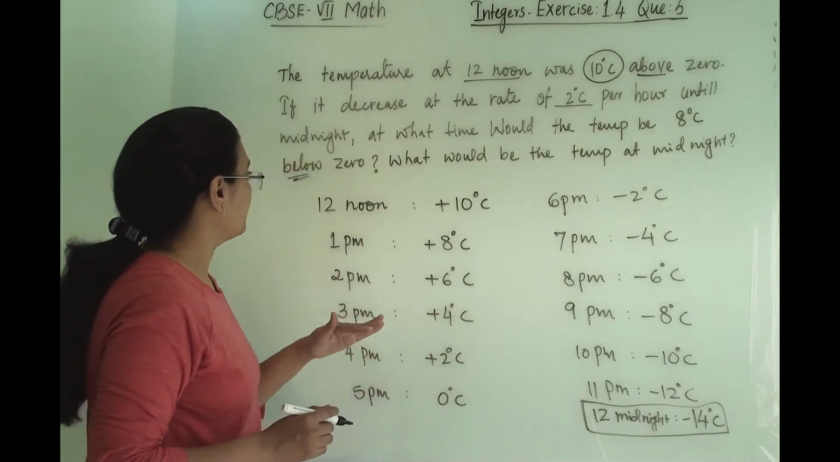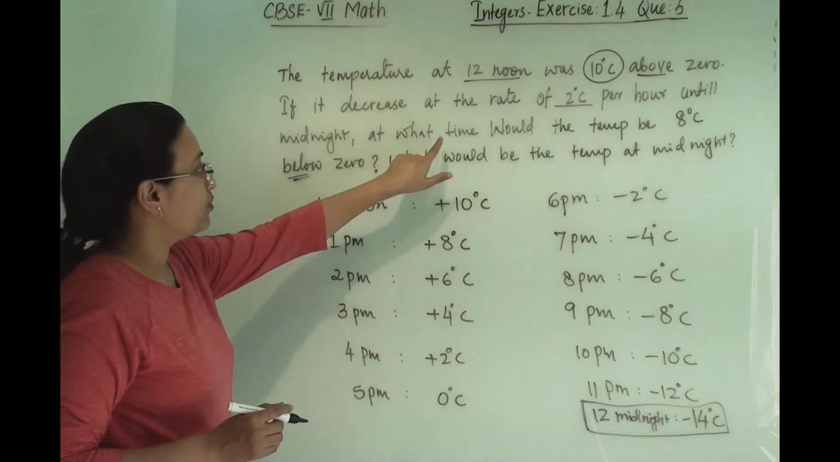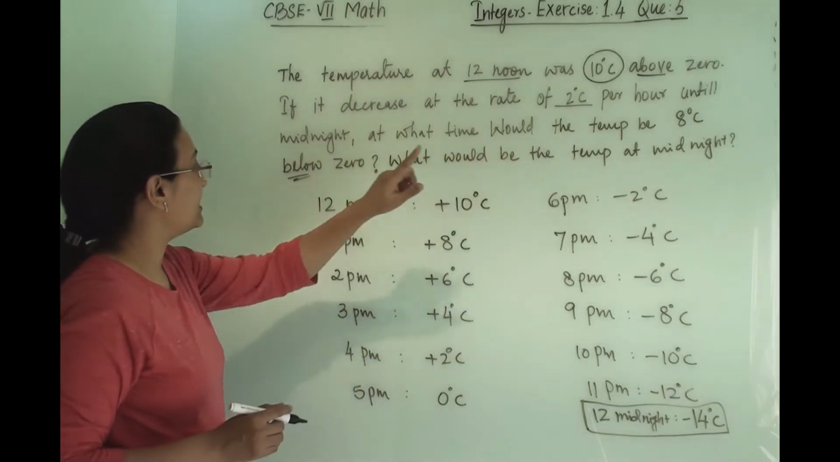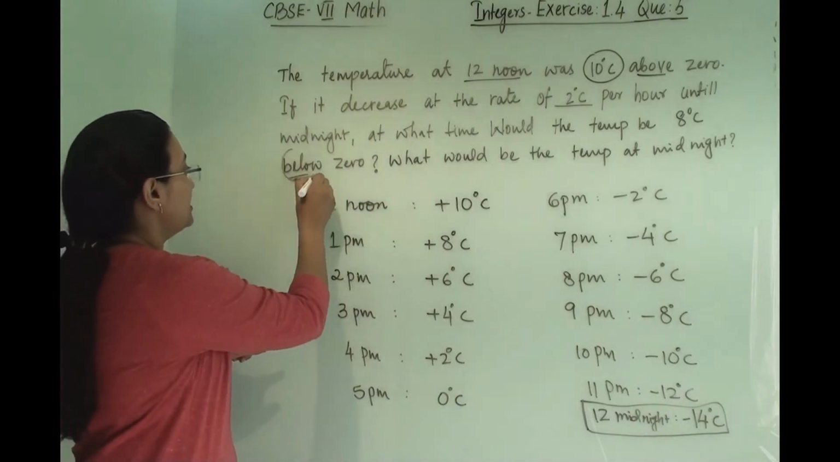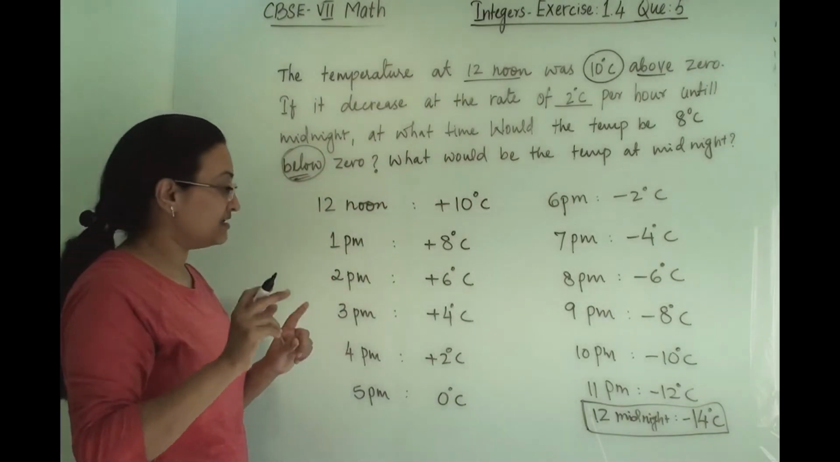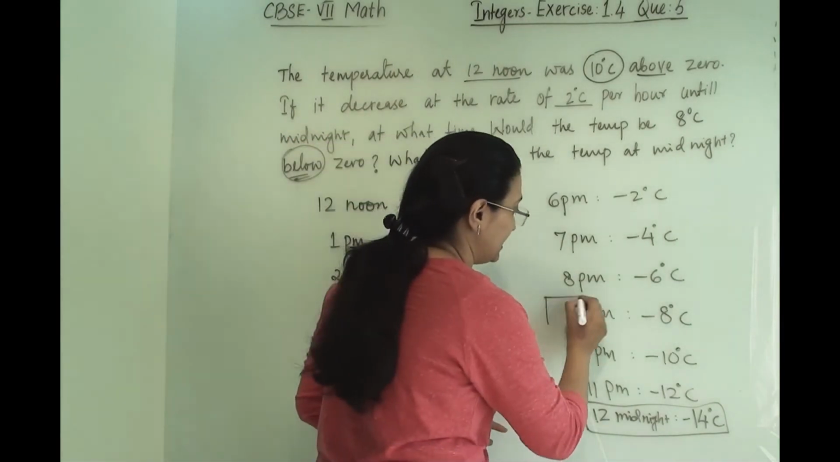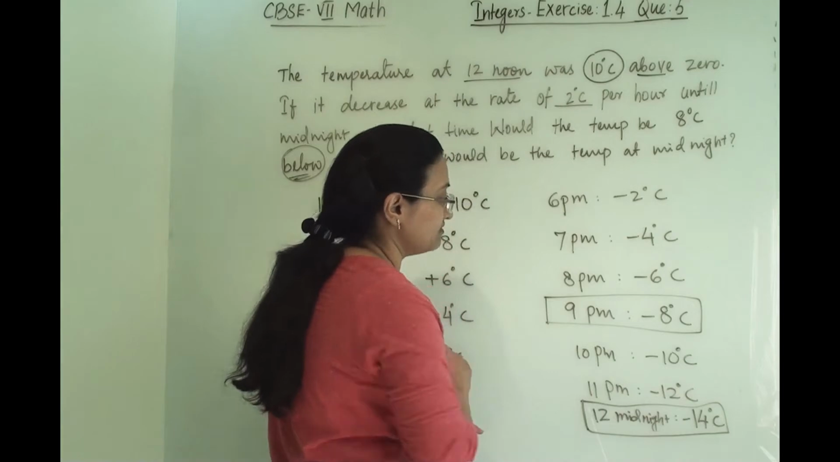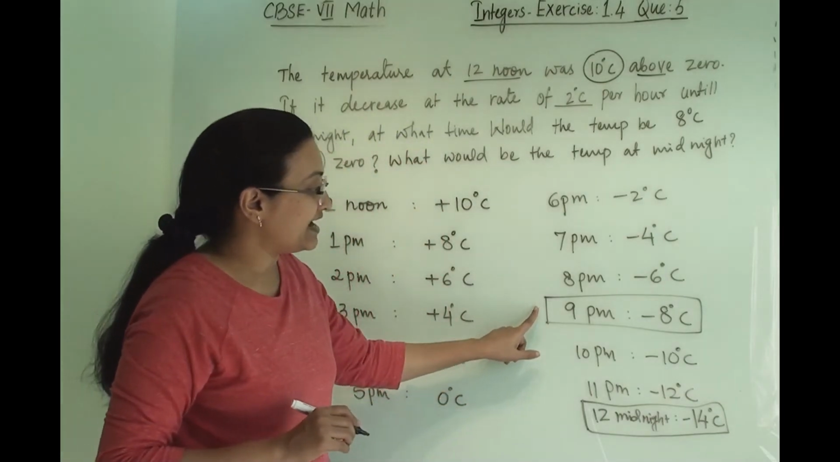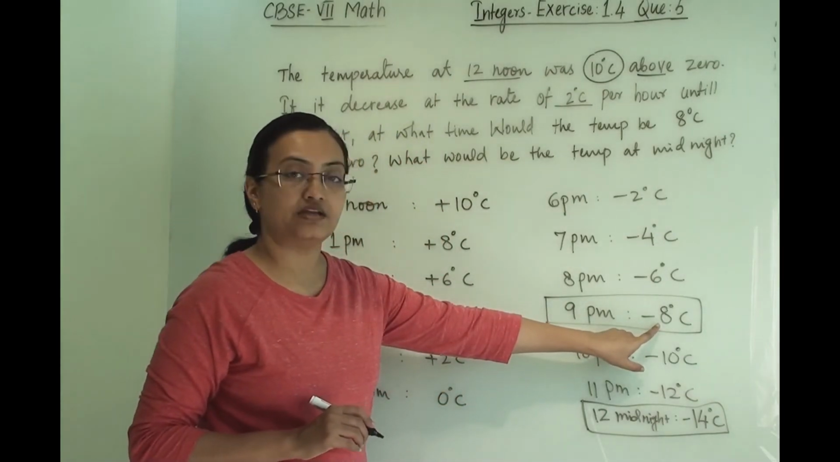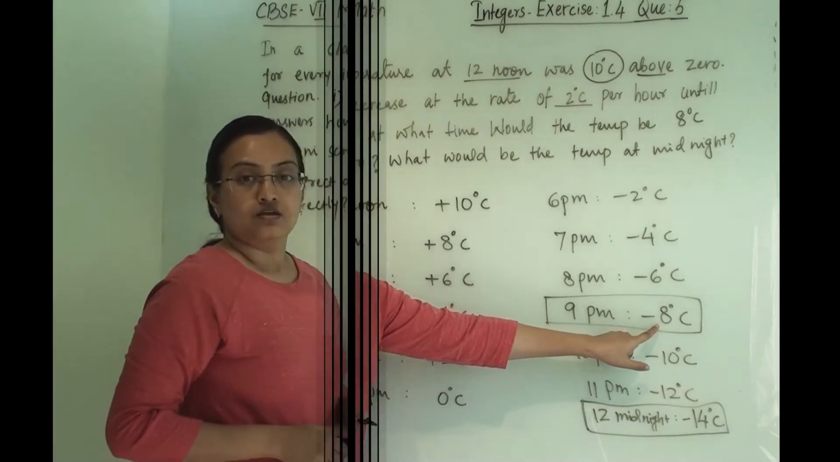Now the second question is, at what time would the temperature be 8 degrees Celsius below 0? Now below 0 means it should be minus 8. So the temperature was minus 8 at 9 p.m. So this is our second answer, that at 9 p.m. the temperature was minus 8 degrees Celsius.